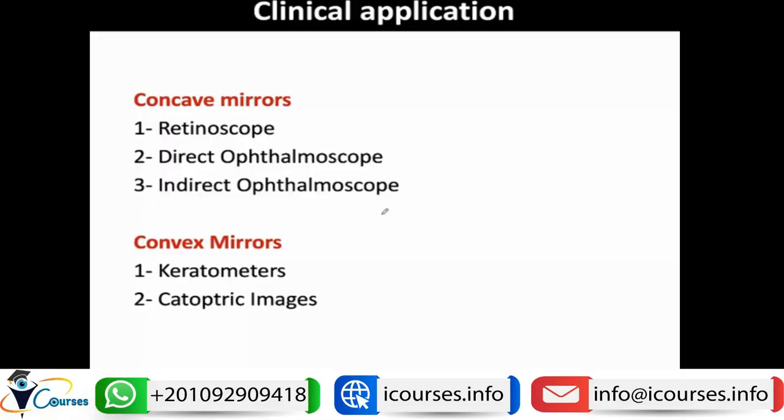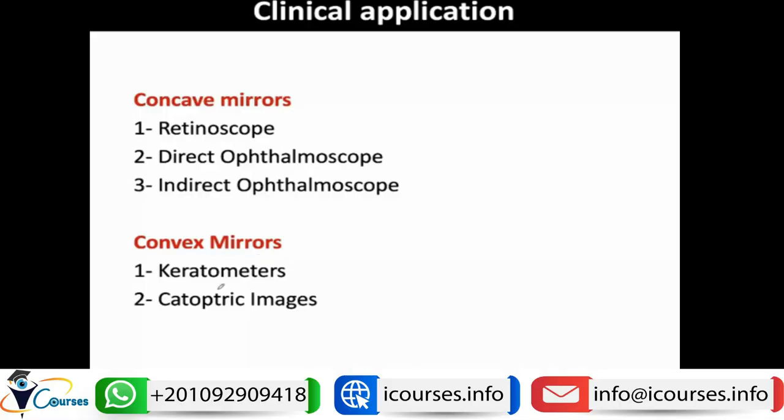As we go through the optics, each lecture will be dependent on the previous lecture. So when we are talking about the instruments, we will just collect what we have said in geometrical, physical and human optics in order to construct these machines and know how they work. So when I say to you that the retinoscopy has a concave mirror, you will automatically know that this concave mirror will cause convergence of light rays. Direct ophthalmoscopy and indirect ophthalmoscopy can also use concave mirrors.